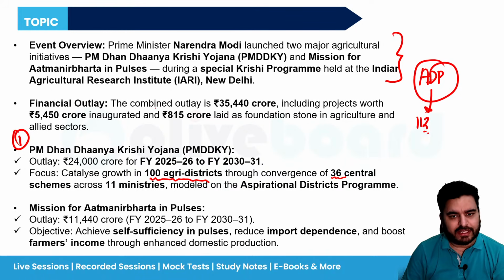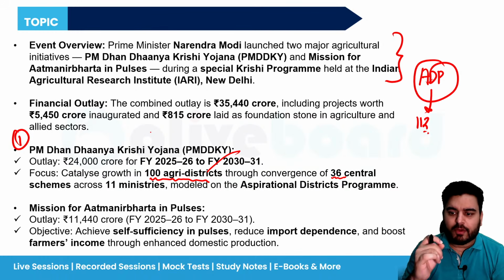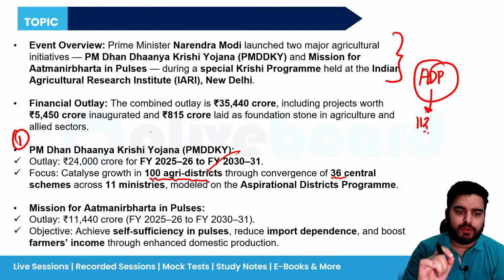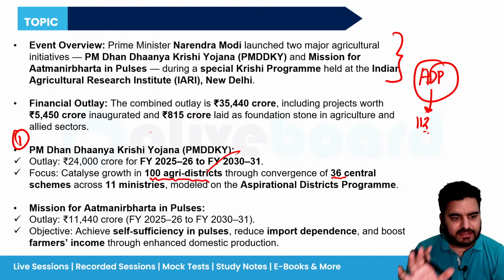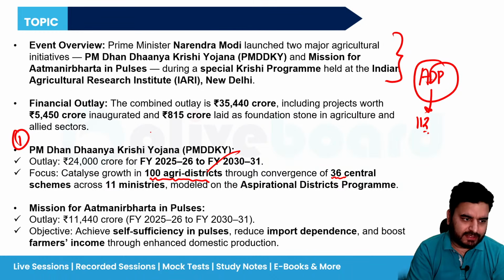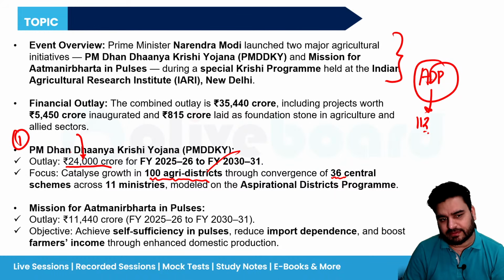Now, how are these districts selected? Just like the aspirational districts, these are the districts where the agricultural indicators are very poor, like low productivity, moderate crop intensity, and low credit penetration. Based on these indicators, these 100 districts have been selected. The financial outlay for this scheme is 24,000 crore rupees.